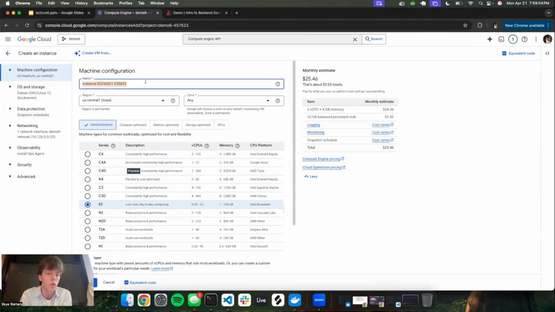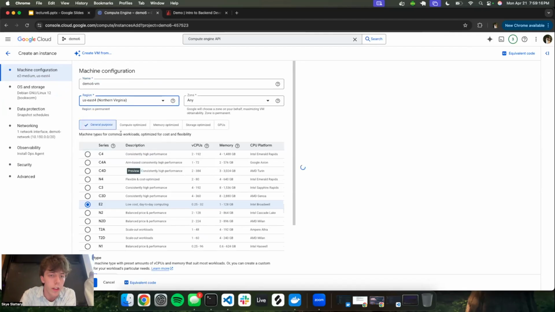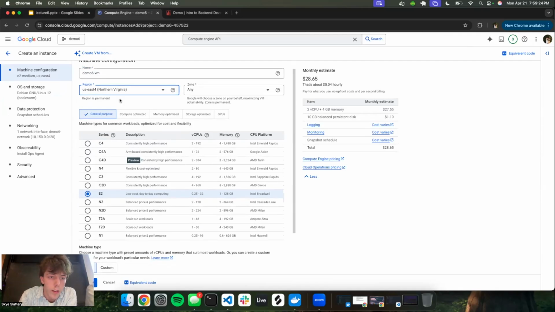Looks good. We'll just rename this one. So I'll name this demo 6 VM. Doesn't really matter, but that's good. I think the closest one to us here is North Virginia, so we'll do that. It doesn't really matter though. It'll be pretty minimal difference. And then zone is all right as is.